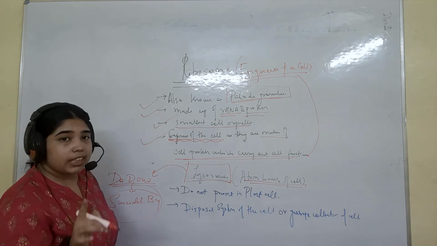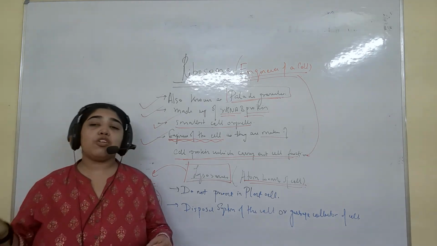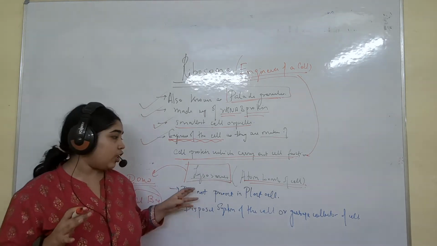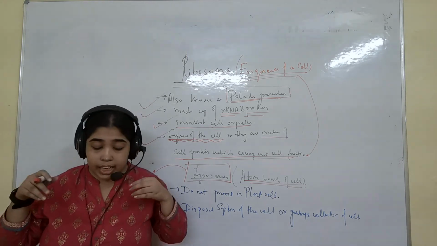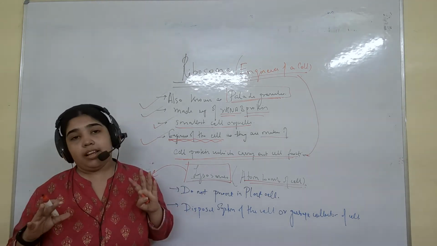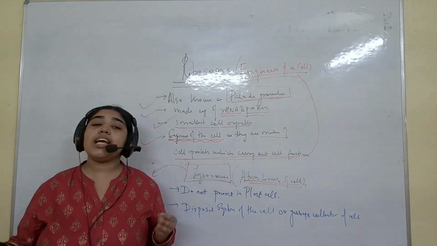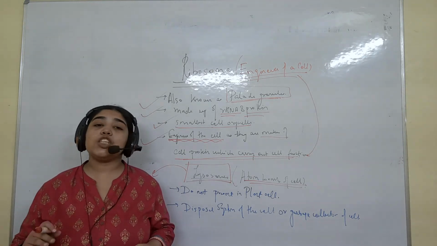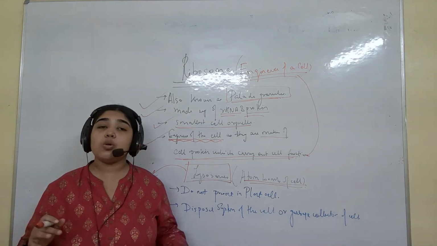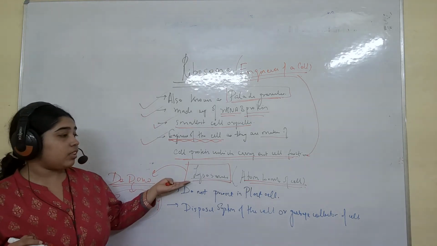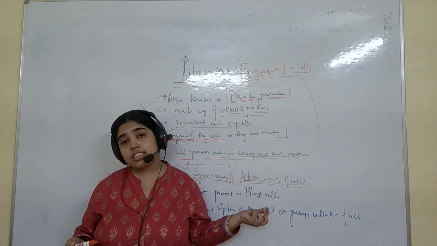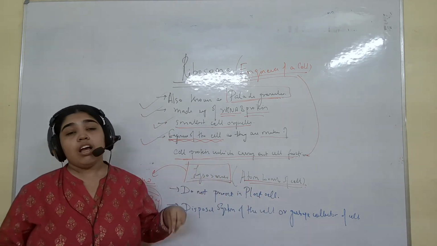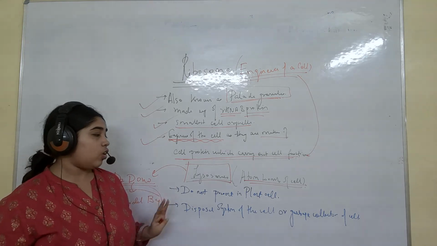It is called the suicidal bag because if any destruction happens in the lysosome, the lysosome will release enzymes and thus it will kill its own cell. If you are killing your own cell, what is that? Suicide means you are killing your own cell. So if any destruction happens in the lysosome, then the lysosome will release enzymes and those enzymes will kill its own cell. That is why it is called the suicidal bag.